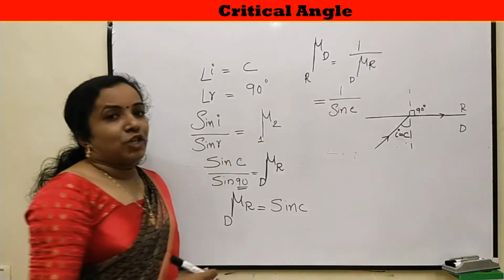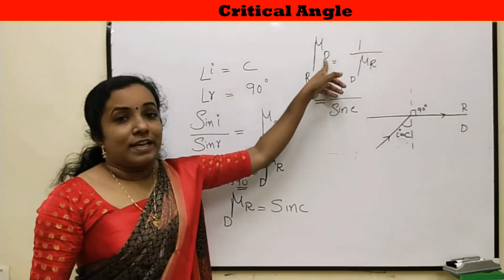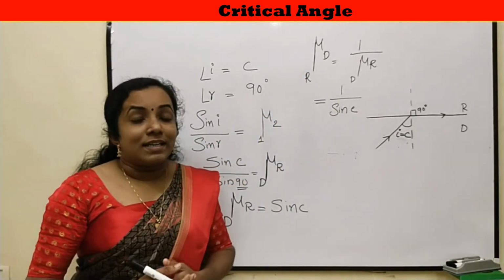So this is the relation connecting the refractive index of the denser medium and the critical angle.